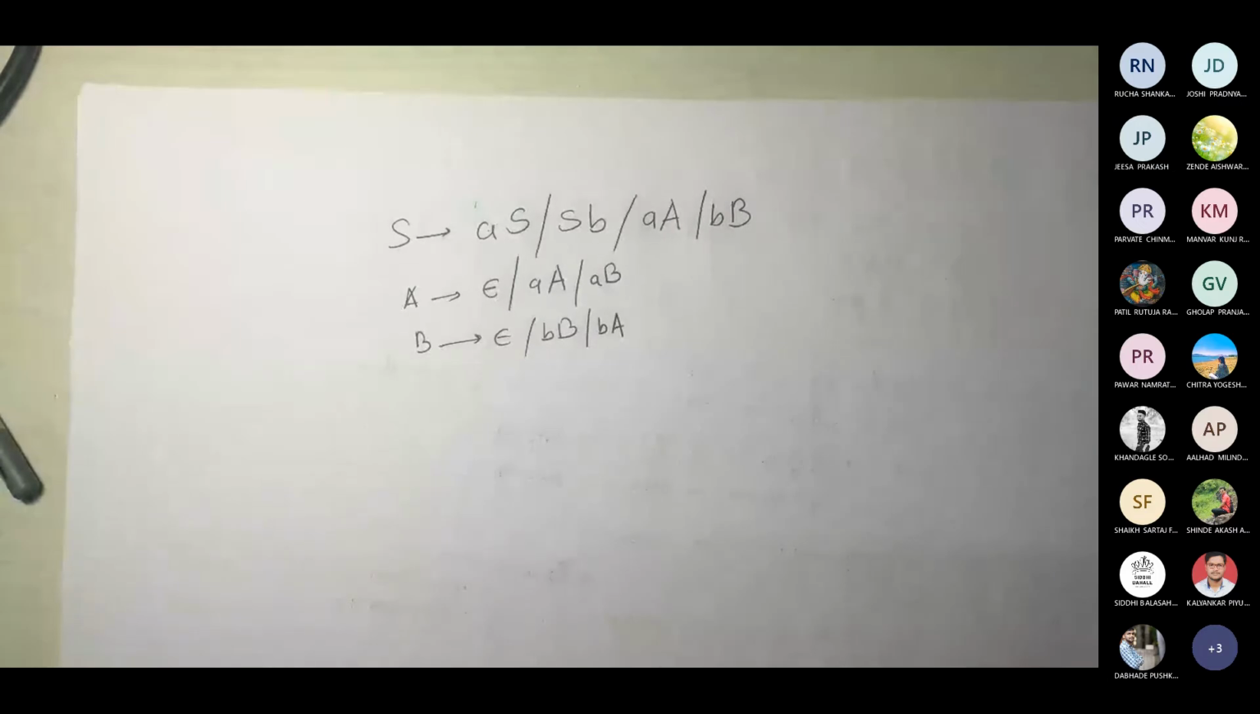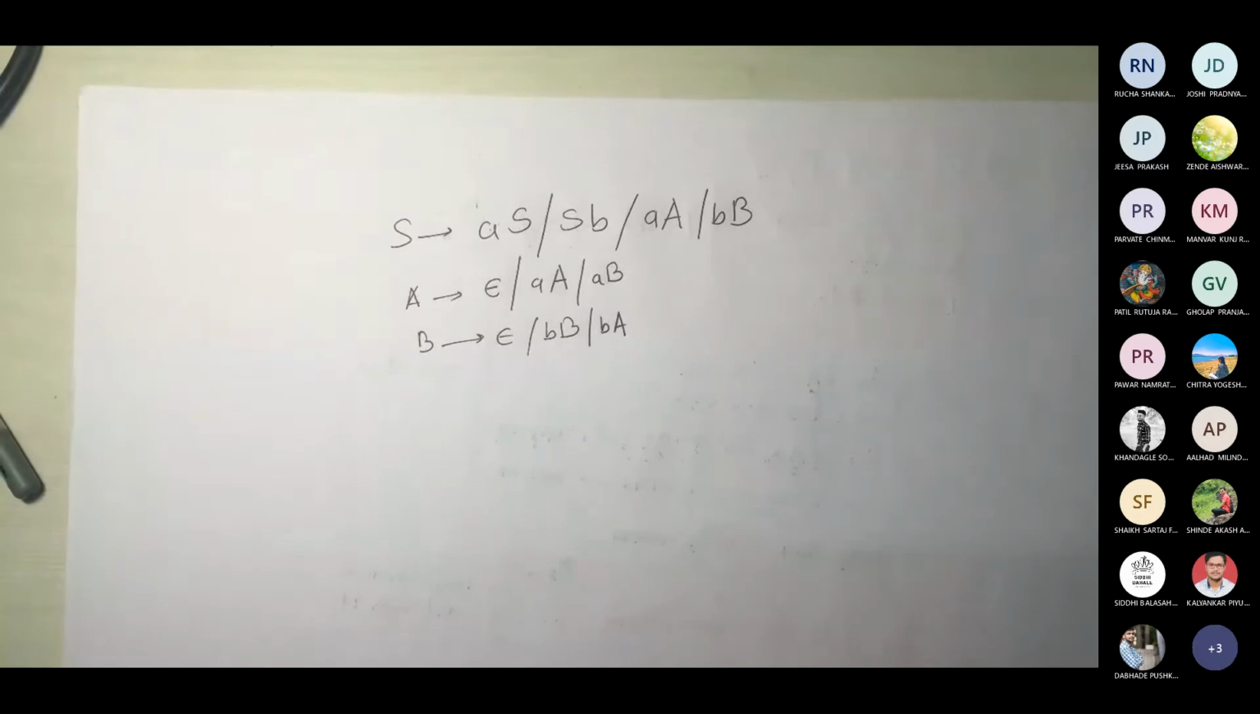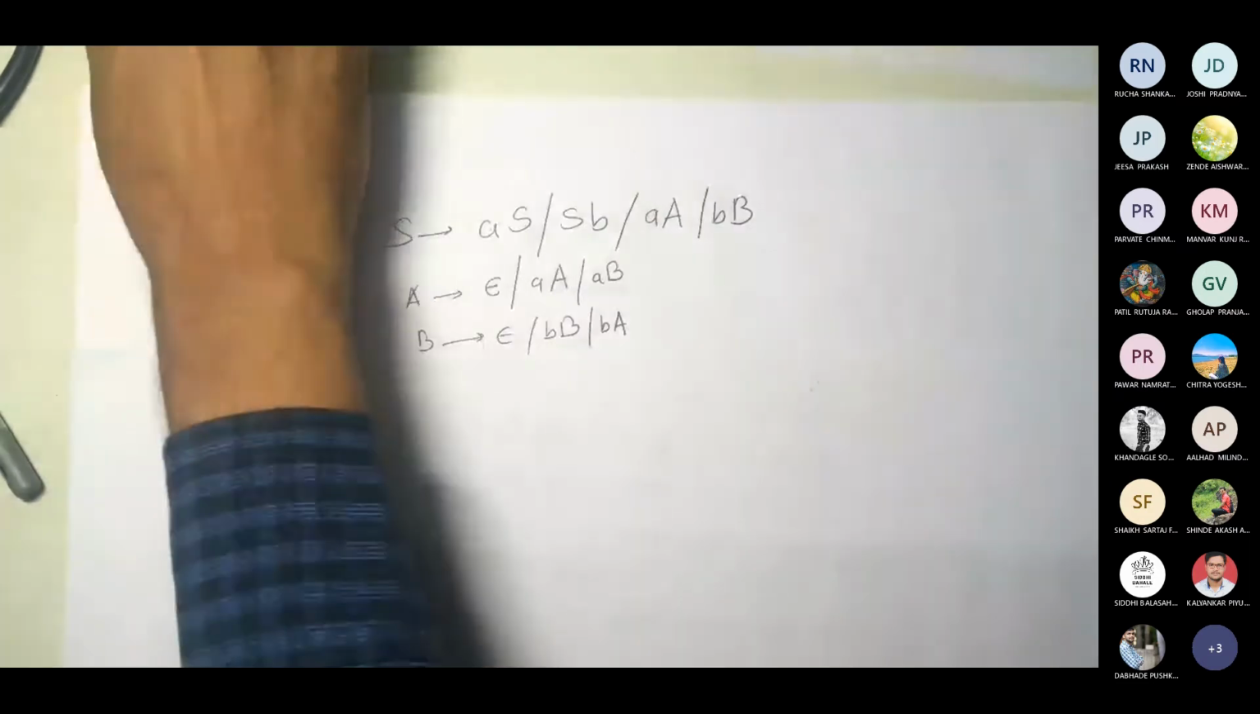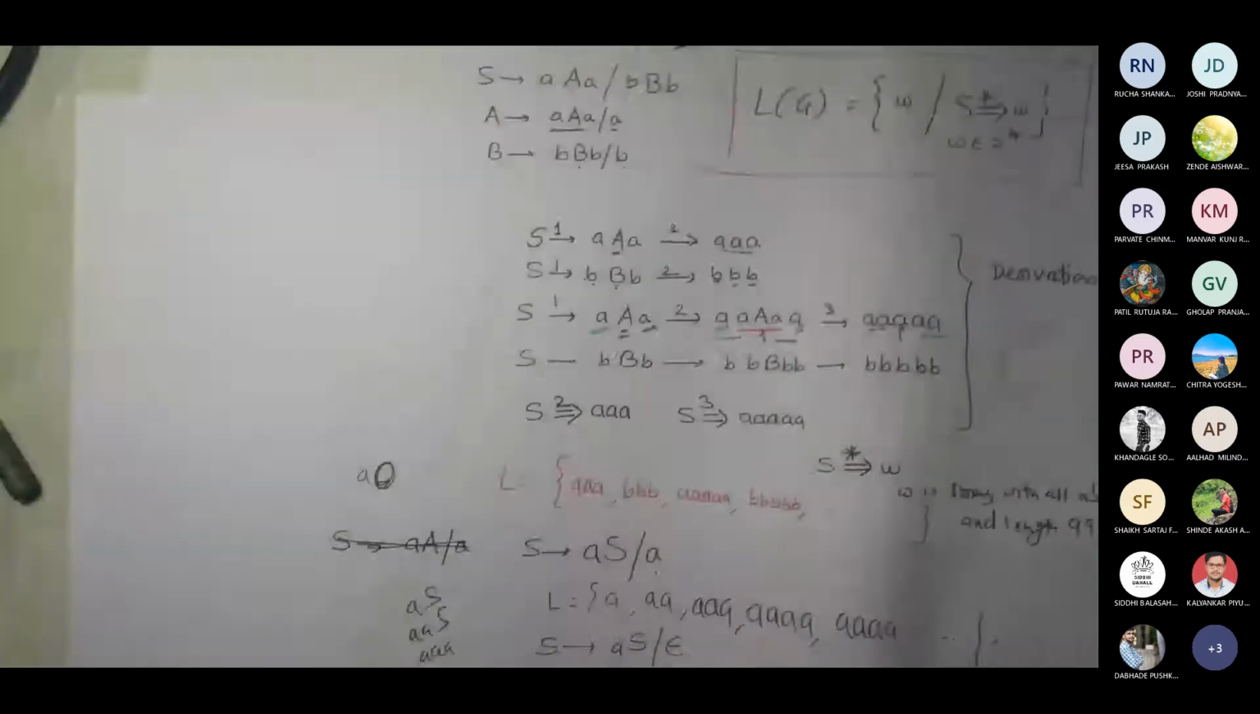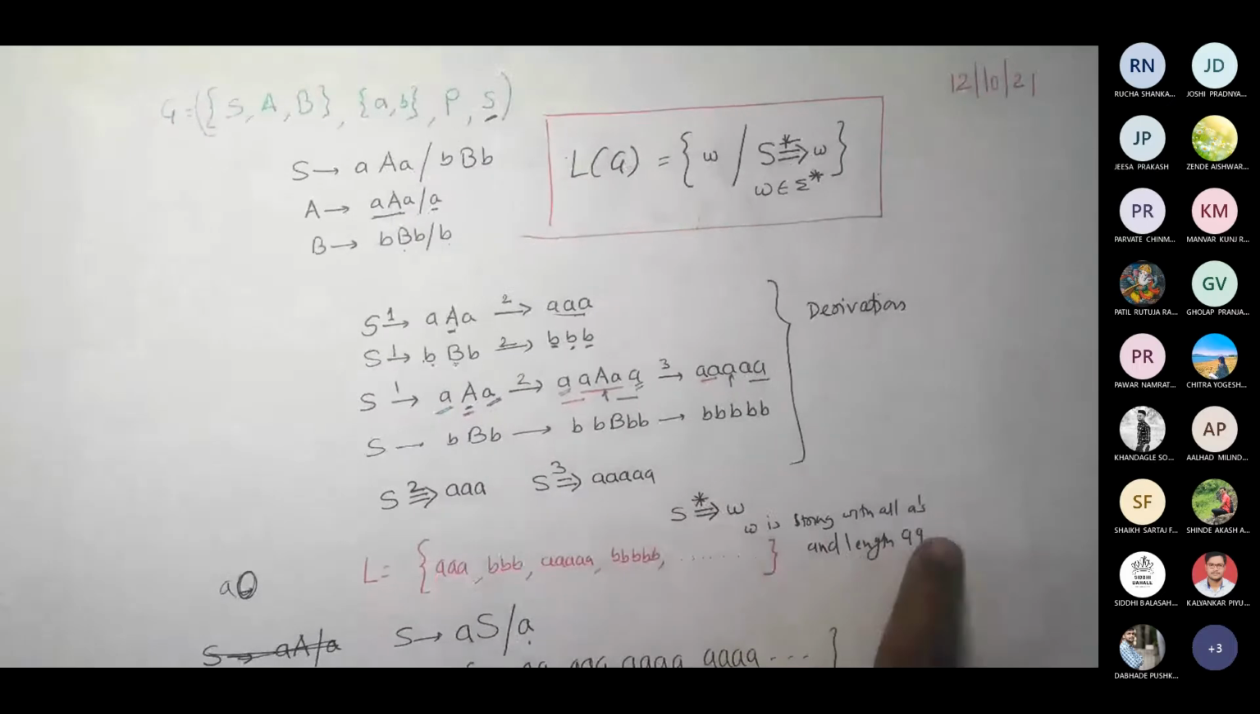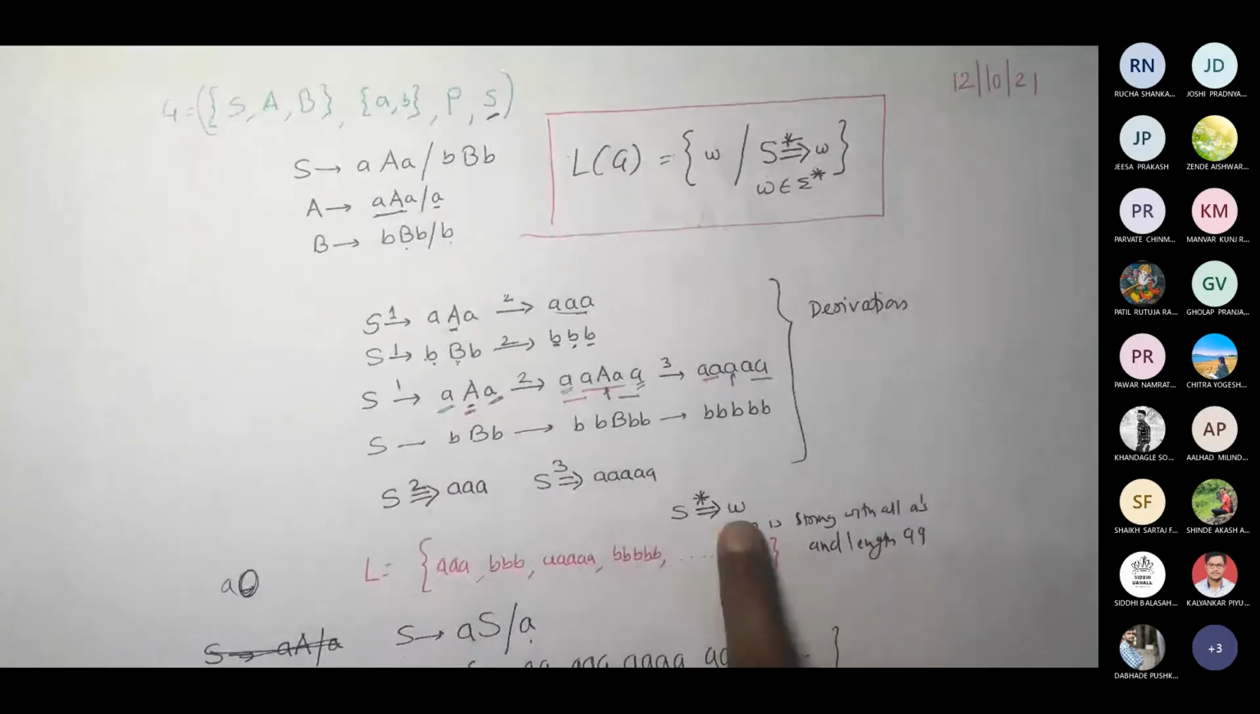Okay, so this is a grammar, and now for this grammar you have to add the solution. I want at least 5 to 6 strings generated by you using this grammar. I don't care about length. Then we will see if I can give a definition of this language in words, the way I did earlier for my example. Like in this case, I said W is a string with all A's and length to be 99.